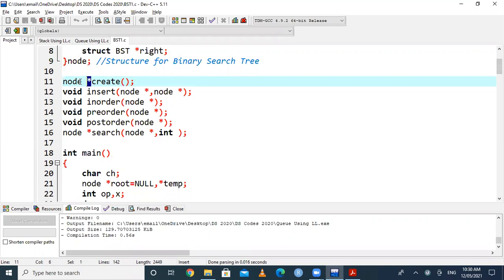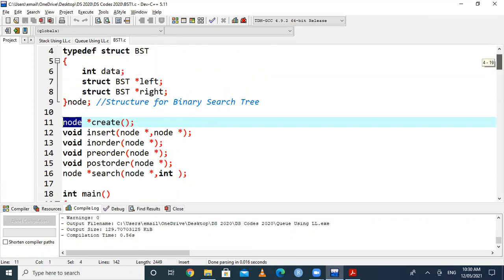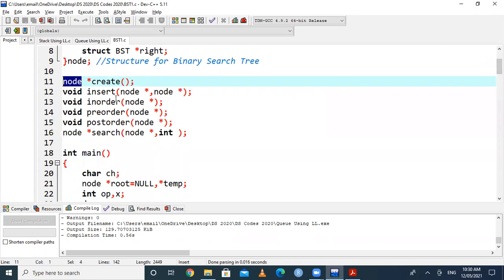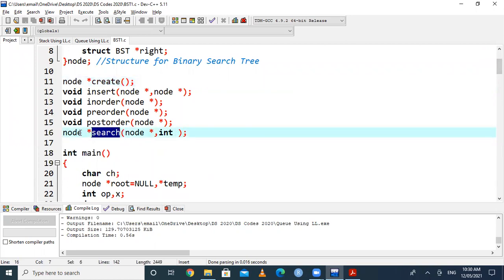So here the return type is not void. Instead, the return type is the name of the structure, and the name of the structure is node here. So we can go for node star create. Similarly, in case of this search function, again it returns a pointer value. So the return type is node.